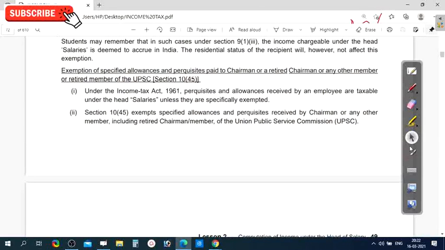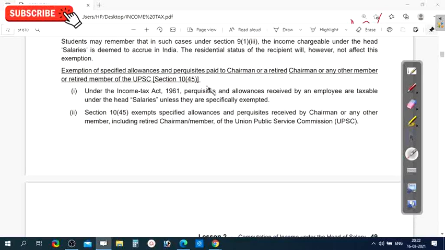Next, exemption of specified allowances and perquisites paid to the chairman or a retired chairman or any other member or retired member of the UPSC. UPSC, Union Public Service Commission, is an autonomous body constituted by the Indian Constitution. The Constitution has given some special rights, powers and duties to this organization.